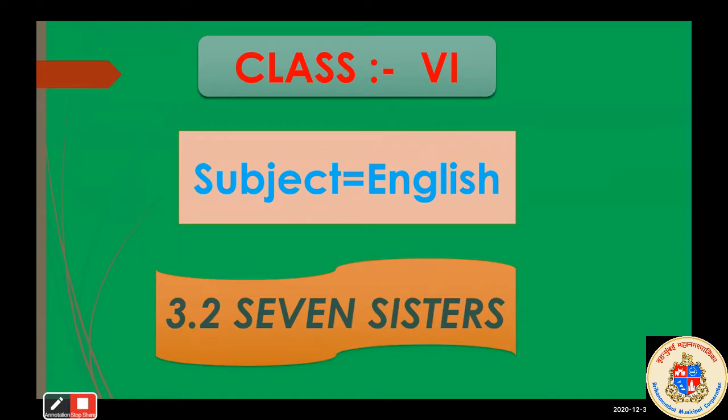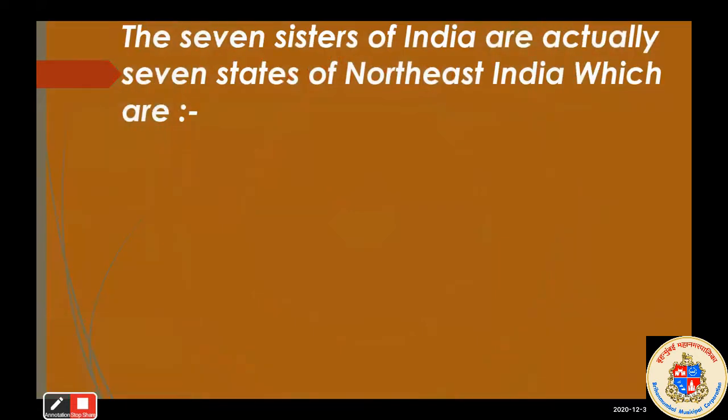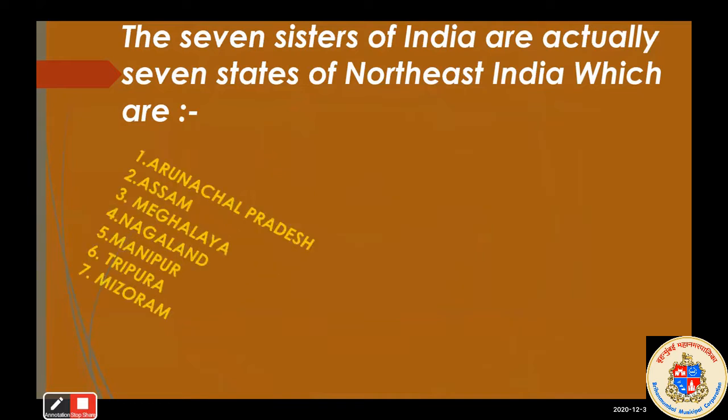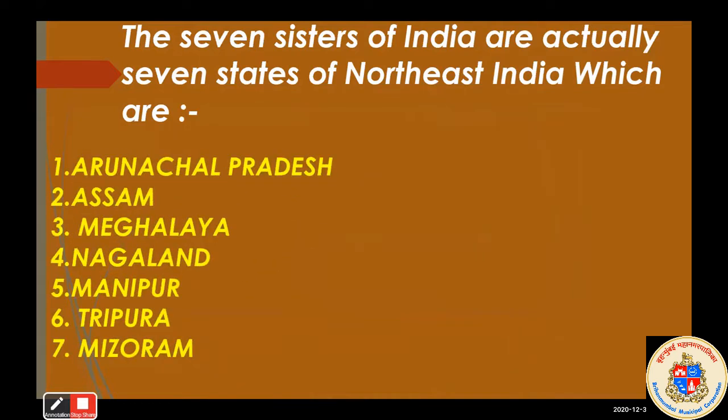Okay. So students, Seven Sisters means nothing but the 7 states of Northeast India. They are located on the northeast side of India, and they are Arunachal Pradesh, Assam, Meghalaya, Nagaland, Manipur, Tripura, and Mizoram.